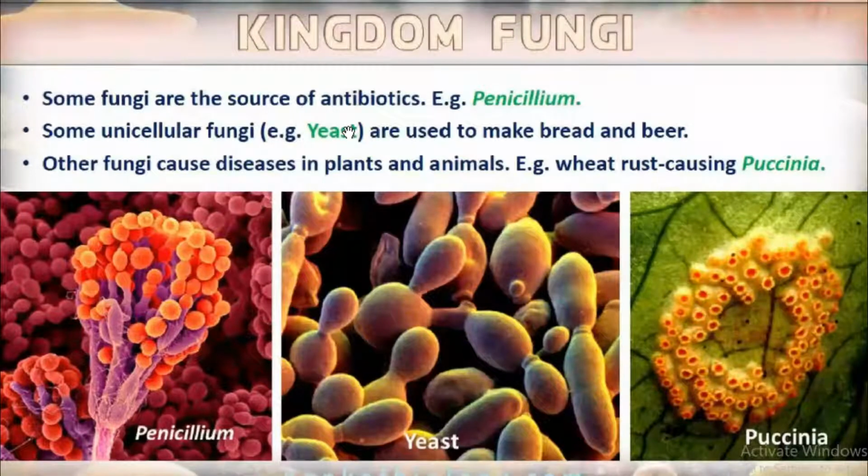So, name the unicellular fungi, that is yeast. Then other fungi cause diseases in plants and animals. Wheat rust is caused by the fungus Puccinia.